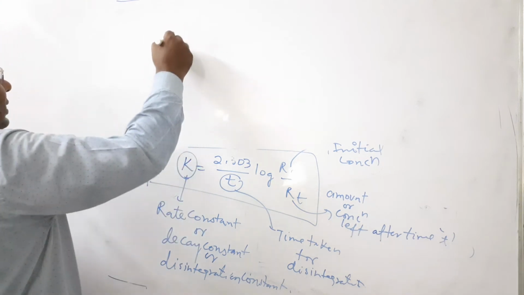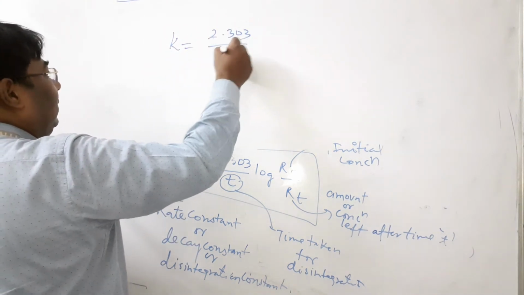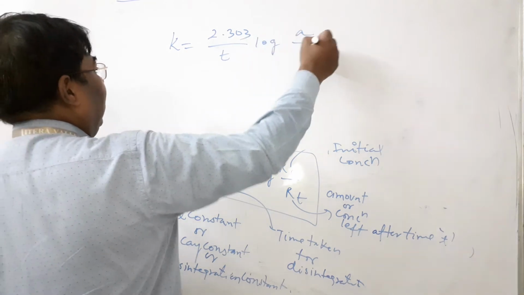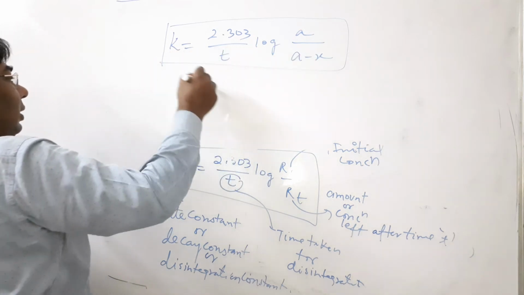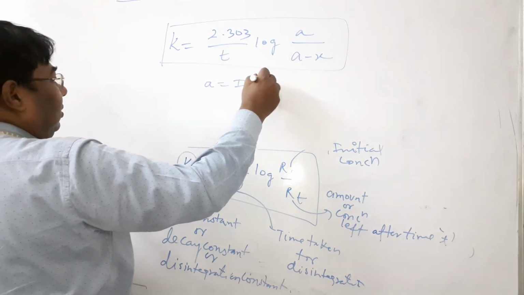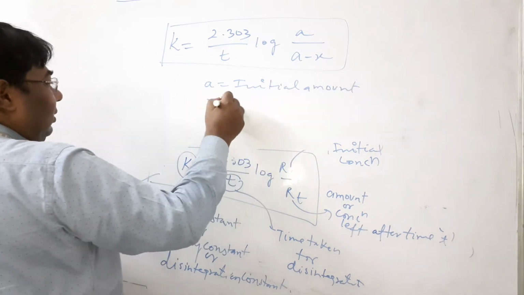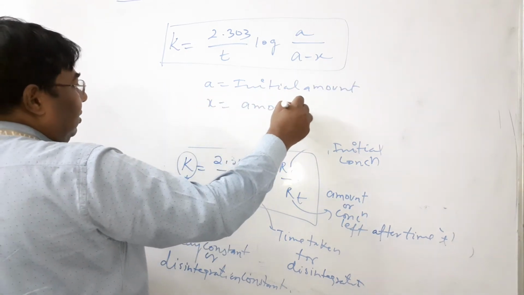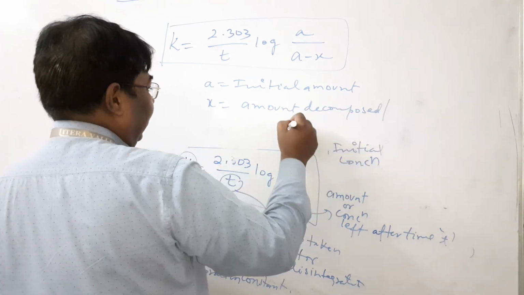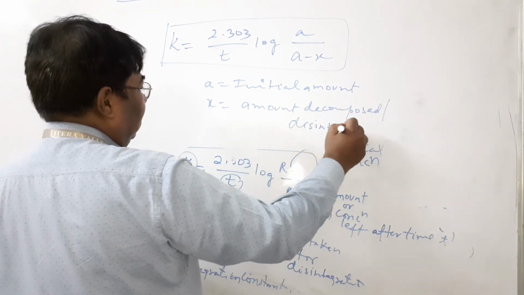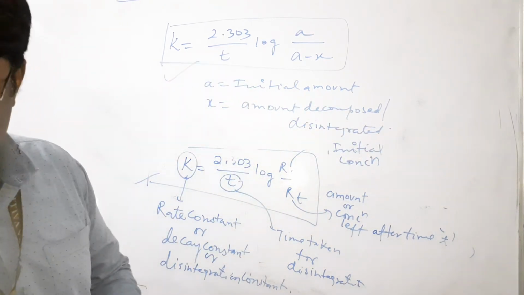Now k is equal to 2.303 by t log a by a minus x. This formula is also used. a is the initial amount, x is the amount decomposed or disintegrated. So you also use this formula.